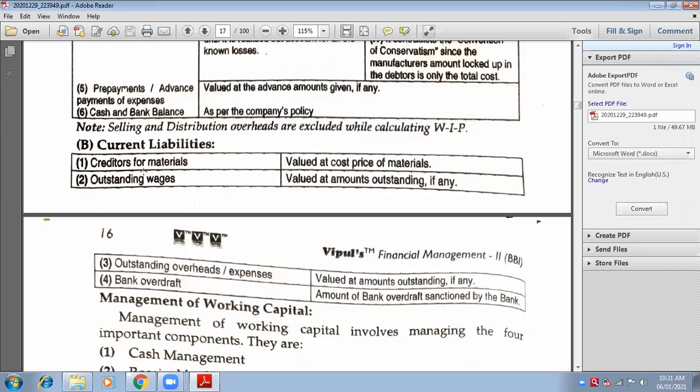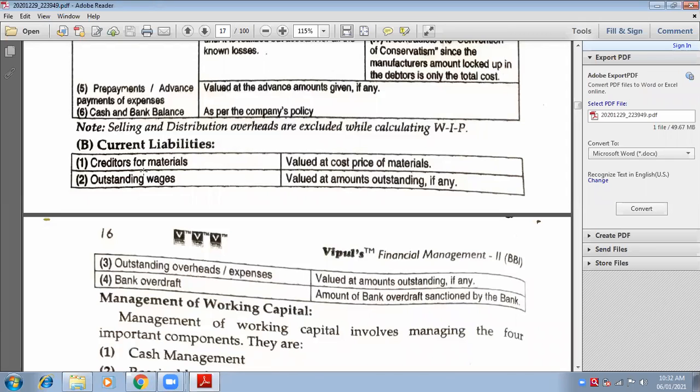Suppose you have bought 20,000 worth of raw material stock from your creditors. So how much will your creditor be? 20,000. How did I calculate? I calculated the cost price of the material. What is the cost price that I bought from my creditor? 20,000. So that same 20,000 will be the base for my creditors. Okay. Is that clear? Yes, ma'am.